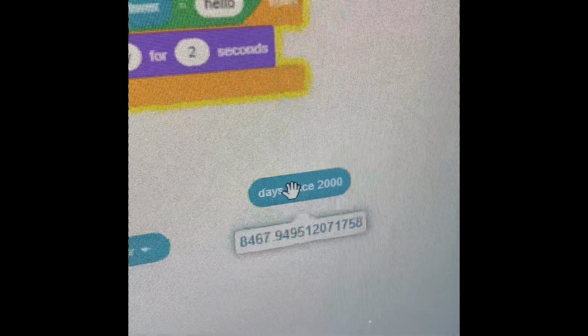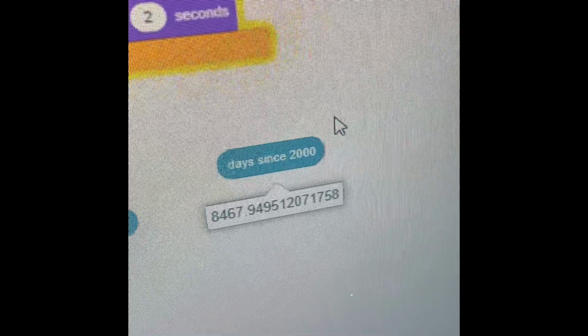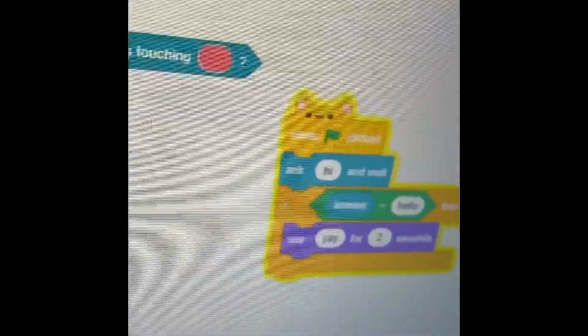Current year, which means all of this. Days since 2000 is a block that hasn't been used like ever, but it tells you how many days it's been since the year 2000. And then username shows the username of your Scratch account.